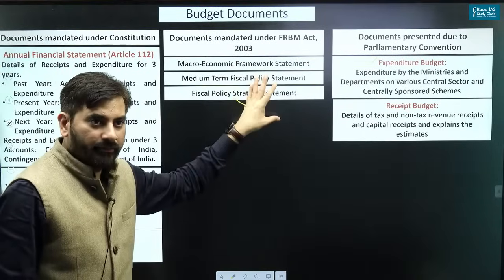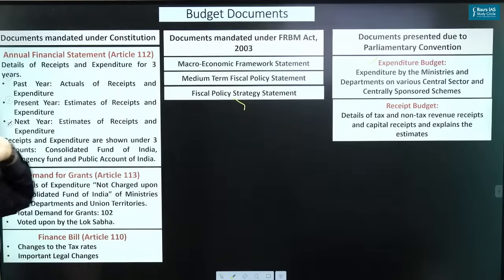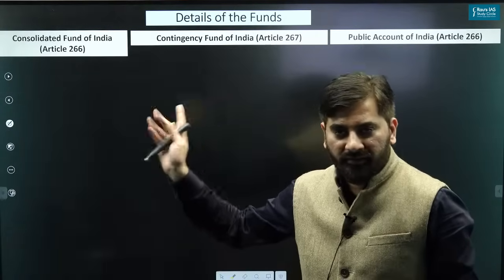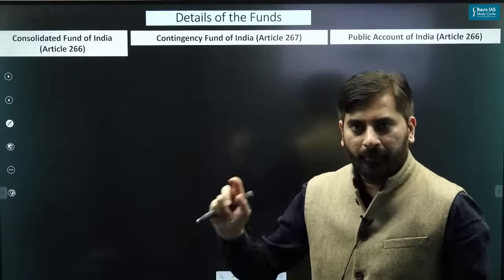Is this part clear? Okay, so let's quickly move to the next part. The next part here is funds. I hope everyone knows about CFI. Let's quickly go to CFI.